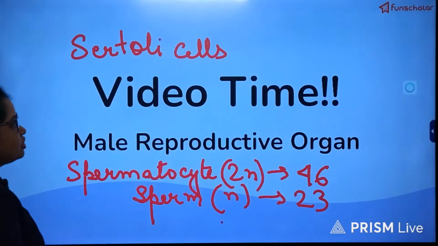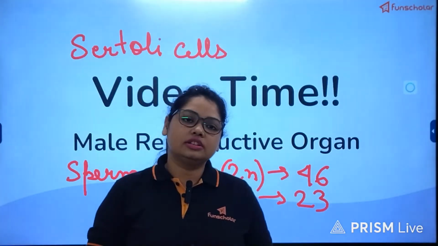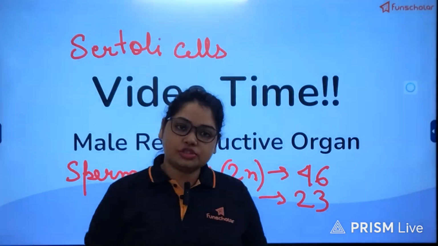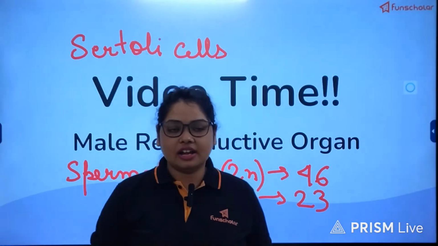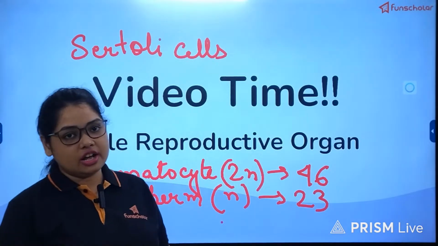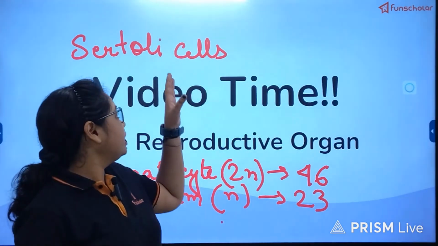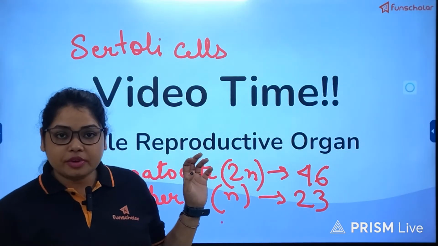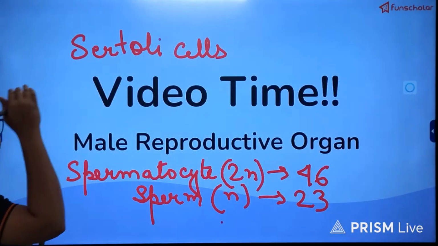These cells nourish the recently produced spermatids, formed after the process of meiosis, until they are mature enough to be released as sperms. So after production, the spermatids are embedded in the Sertoli cells by their heads.